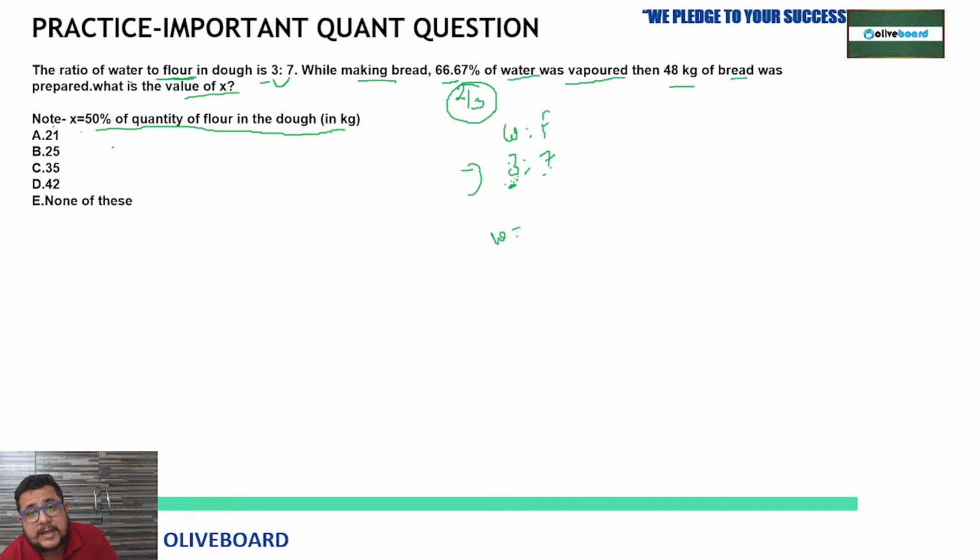If water is 3x and flour is 7x in the dough, what can we say here?